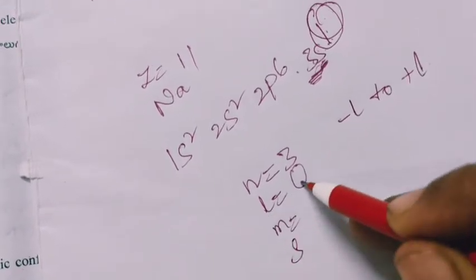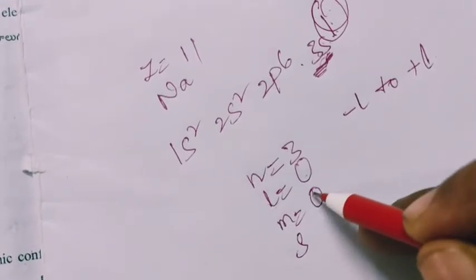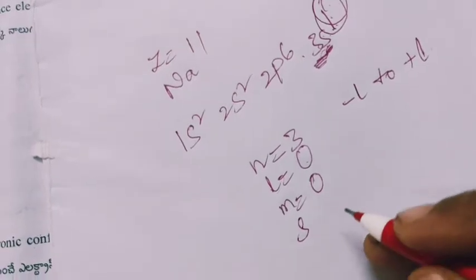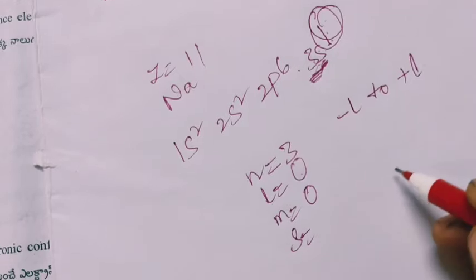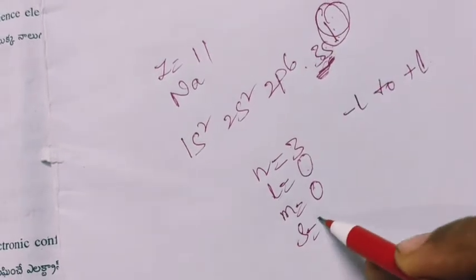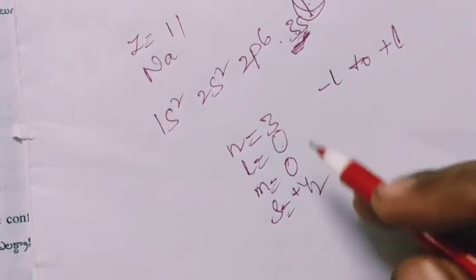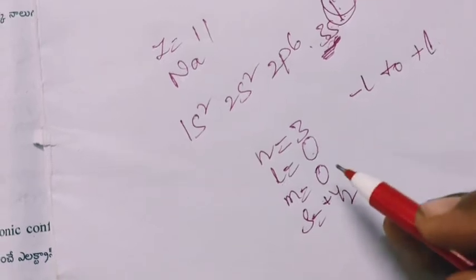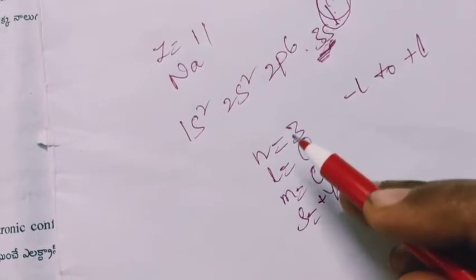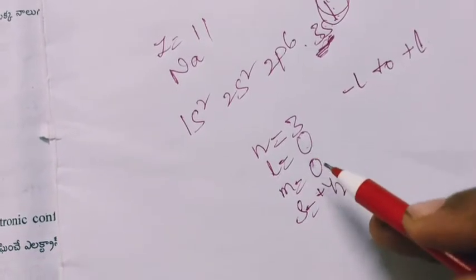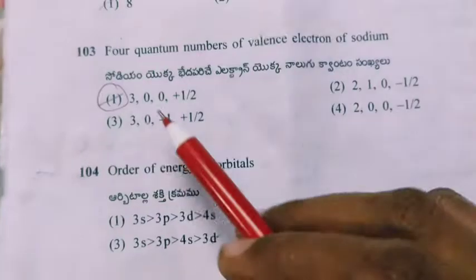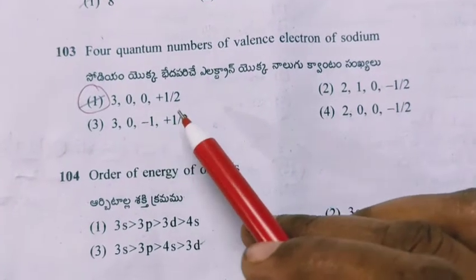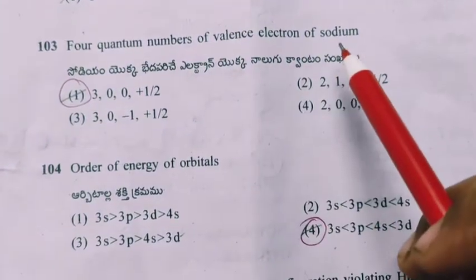So here the L value is 0, so the M value is also 0, the orientation of the orbitals. And here S is the orientation, clockwise or anti-clockwise. It is only a single electron, so it is plus half spin. So here the values of the 4 quantum numbers are 3, 0, 0 and plus half. So the answer is 3, 0, 0 and plus half of the valency electron of sodium.